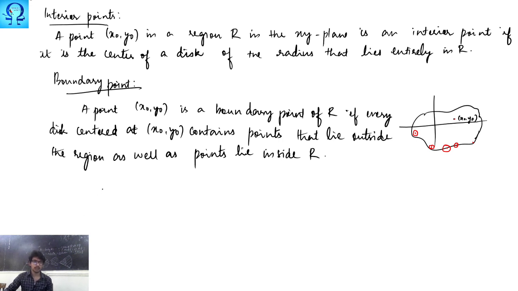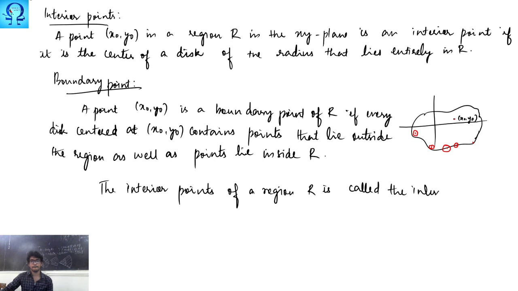Now we extend these things. The interior points of a region are called the interior of the set. So what are the interior points lying inside this R?